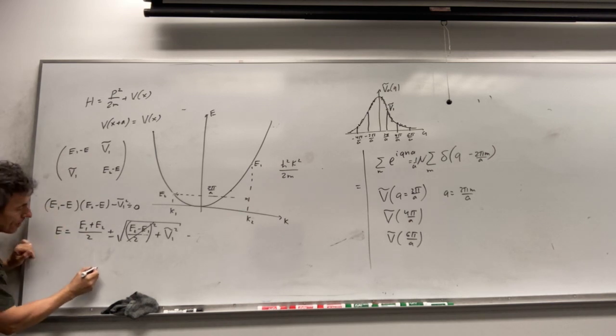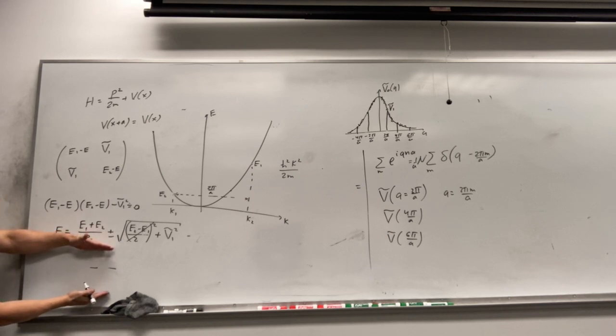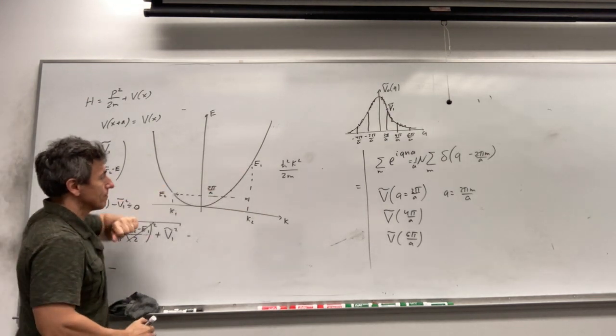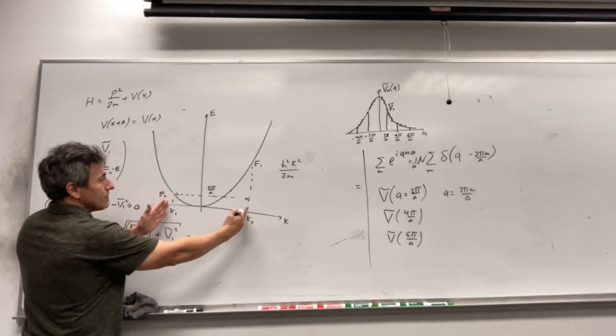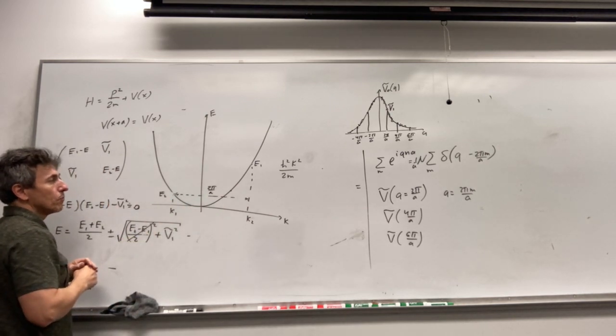Initially we have almost degenerate levels, E1 and E2. When you introduce the coupling between these 2 levels, it will shift one by V1 and the other by minus V1. So we have a strong effect. It means that these 2 energies should be the same, and at the same time the difference between this K1 and K2 should be 2 pi over a.